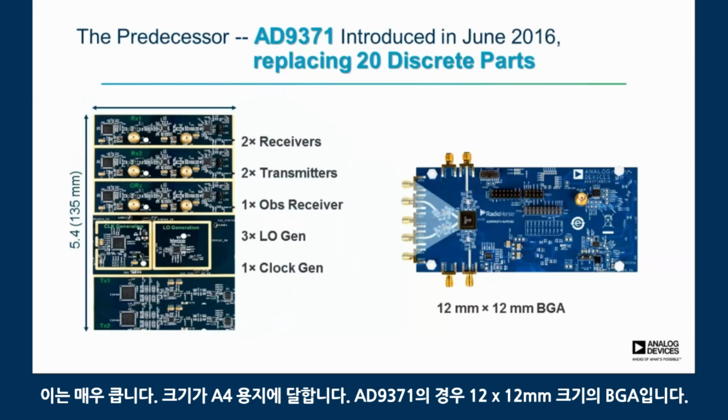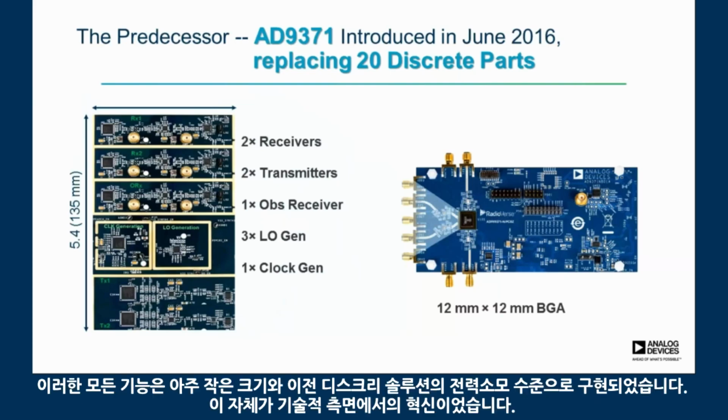And what we've managed to reduce that down to is a 12 by 12 millimeter BGA in the case of the AD9371. So all of that functionality is implemented at a fraction of the size and power consumption of the previous discrete solutions. So that in itself was a breakthrough in terms of the technology.